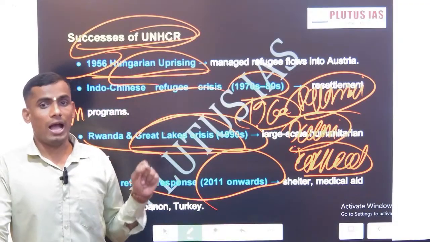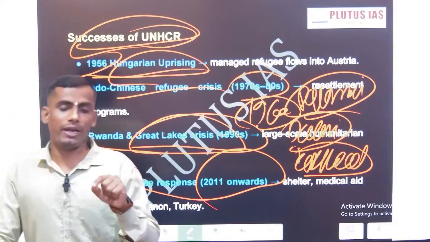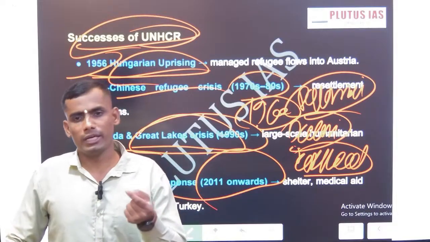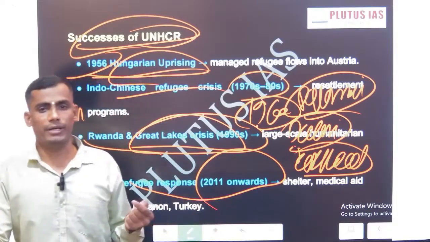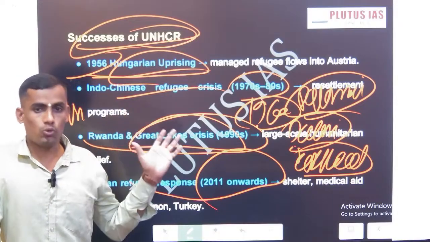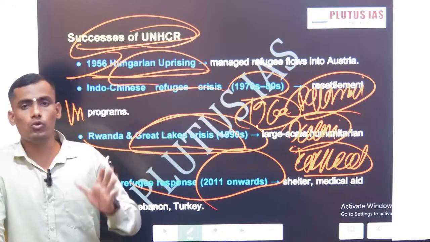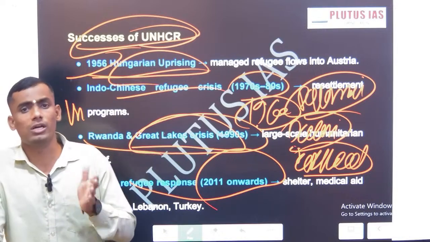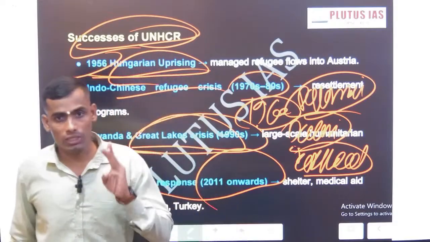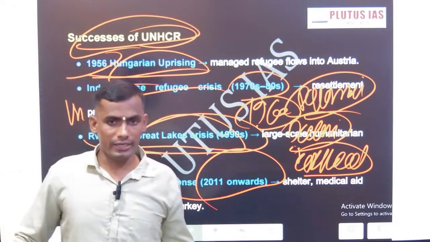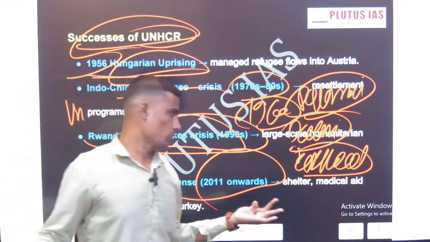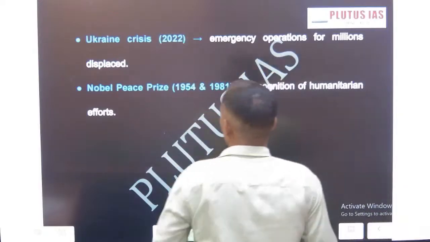These examples are not in isolation. If we write just the theory part and don't justify it with practical examples, you will get fewer marks compared to competitors who mention examples. At least if you don't remember Bosnia Herzegovina or Rwanda, do mention the Dalai Lama, the Cox's Bazar, the Rohingya crisis. Even Tamil, we have three crises. First is the Tamil LTTE, then the Rohingya, the current ongoing one, and the Dalai Lama of the 1960s. So these are the success stories of UNHRC.